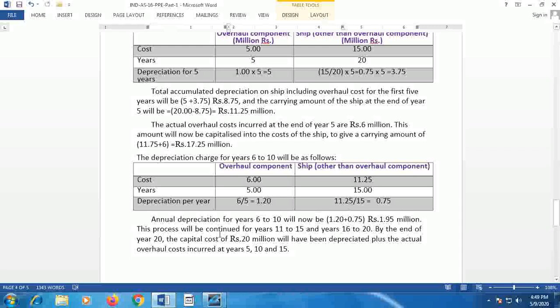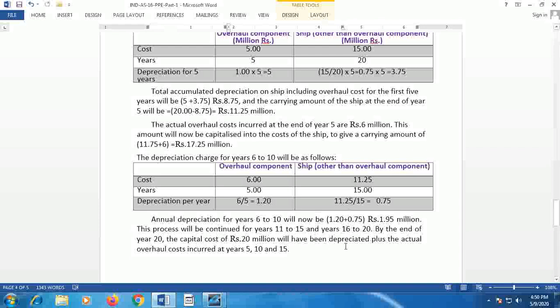This process will be continued for 11 to 15 years, that is the next 5 years, and also for 16 to 20 years, the subsequent 5 years. By the end of the 20th year, the capital cost of 20 million, that is the overall component and ship component,